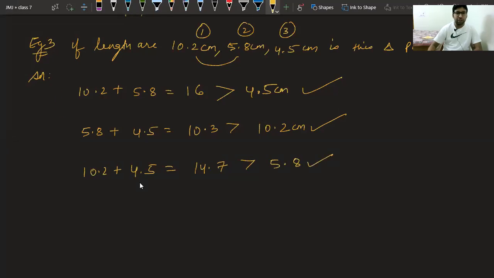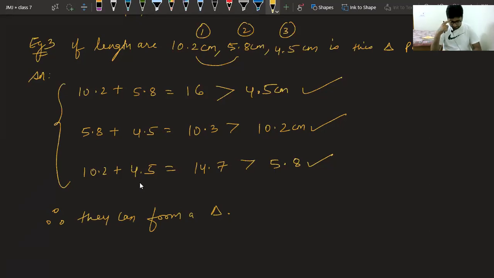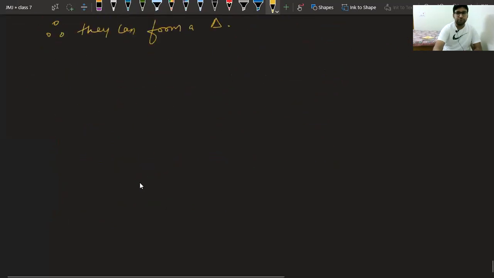So we have checked these three conditions. We can say therefore they can form a triangle. That's it. Class, is it clear to everyone? We can say the triangle is possible. Now we will try example number 4.